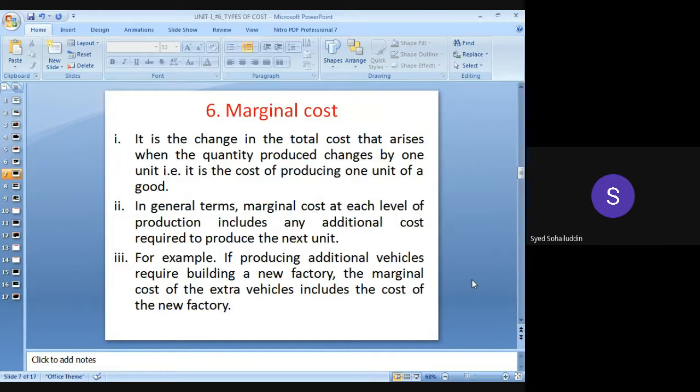Again, marginal cost. Next is nothing but the marginal cost. So what is marginal cost? That is the change in the total cost that arises when the quantity produced changes by 1 unit. That means marginal cost कैसा रहेगा कि अब कोई चीज प्रोड्यूस हो रही थी फैक्ट्रीज में at the same specifications or by considering the same norms, one item has been produced.